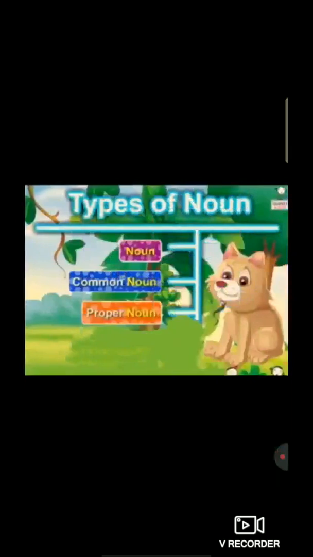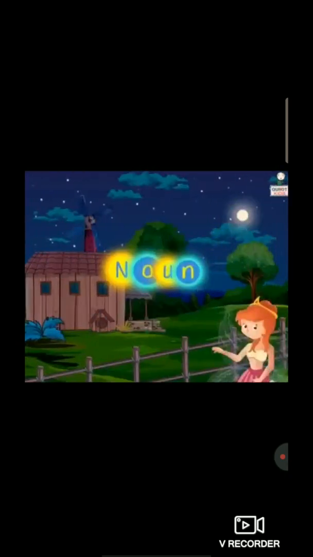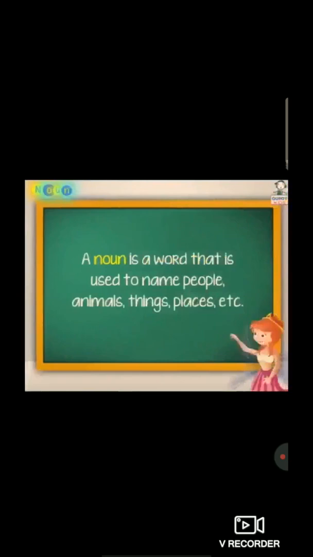So students, in that we are going to learn types of noun. The types of nouns are common noun and proper noun. First of all, today we are going to learn noun and its types. So first of all students, what is noun? The definition of noun is, a noun is a word that is used to name people, animals, things, places, etc.